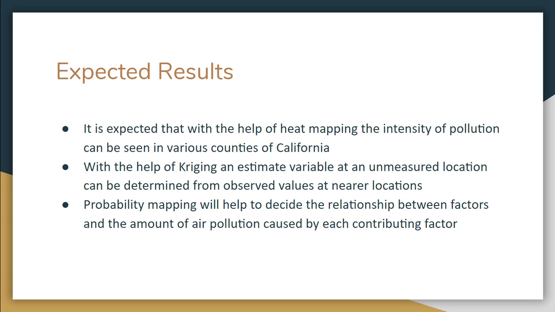With the help of Kriging, an estimated variable can be achieved for an unmeasured location, which can be determined from observed values at nearer locations. Probability mapping will help to decide the relationship between the factors and the amount of air pollution caused by each contributing factor.